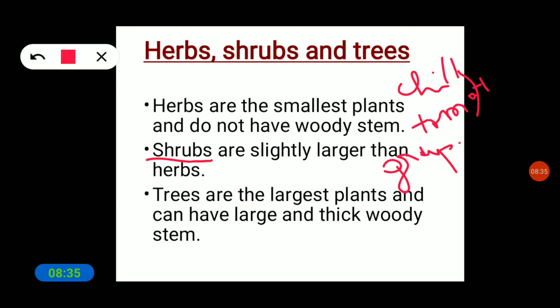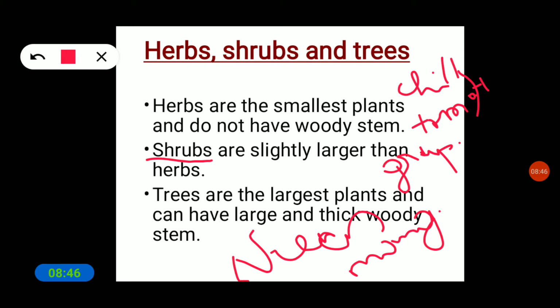And examples of trees are the neem tree, banyan tree, and mango tree. Herbs are the very smallest plants, so they are grouped together and called herbs. Next, shrubs: the stem of shrubs is thicker than that of herbs. And trees are the largest plants, and they have a large, hard and woody stem.